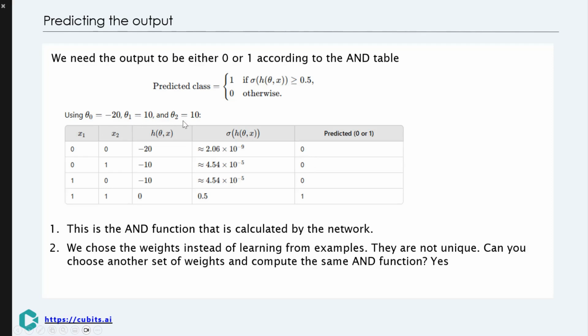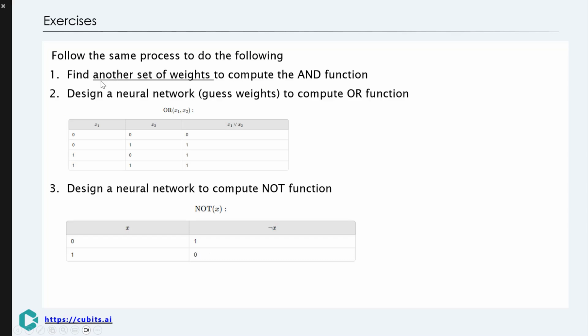Let's do some exercises now. Find a different set of weights to compute the AND function. Use the same network, but find some other set of weights to compute the OR function, and do the same for the NOT function. We will show these calculations in the next video.